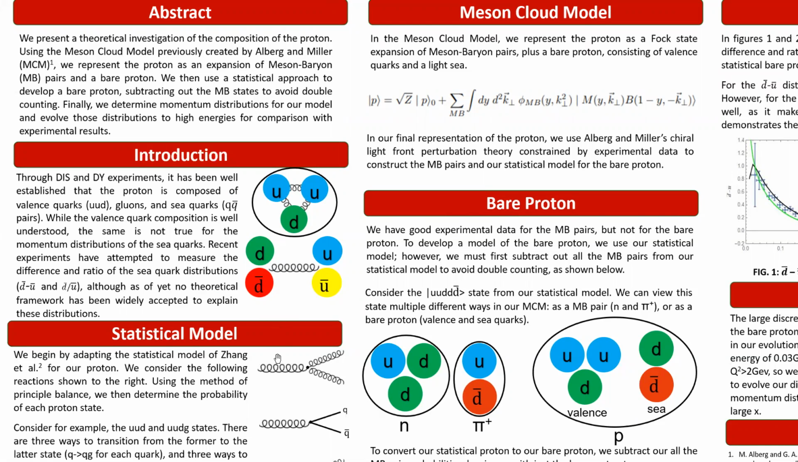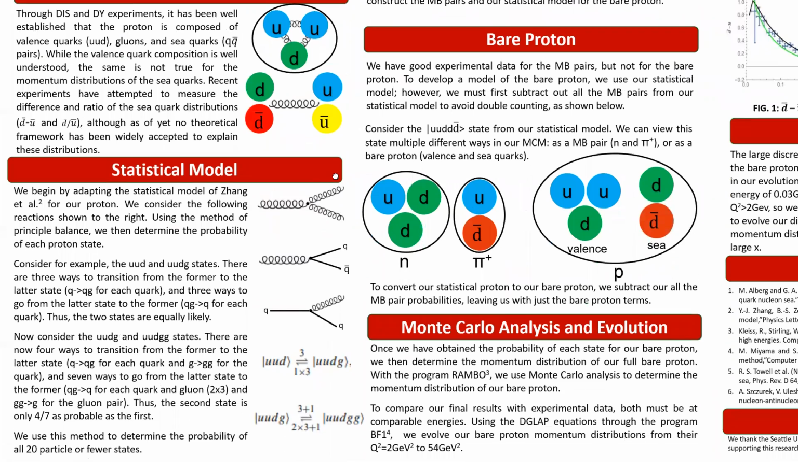So with this in mind, we first began by constructing a statistical model of a proton using a method developed by Zhang et al. We consider these three reactions here: a gluon radiating a gluon, a gluon decaying into a quark-anti-quark pair, and a quark emitting a gluon. And then we consider all the different possible states of the proton.